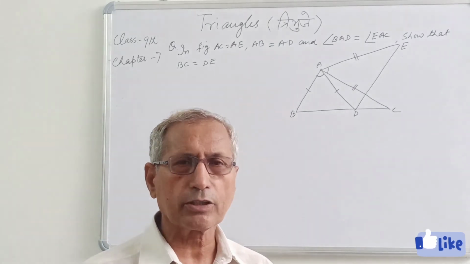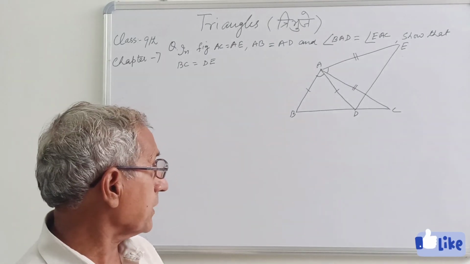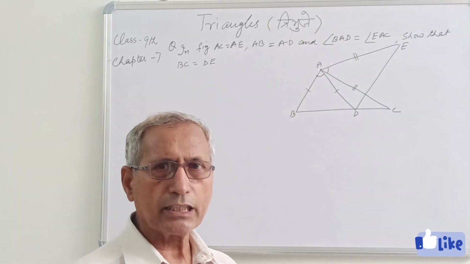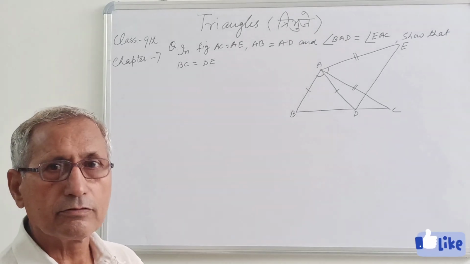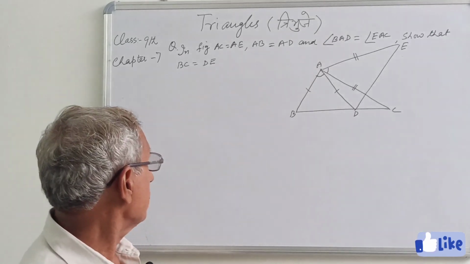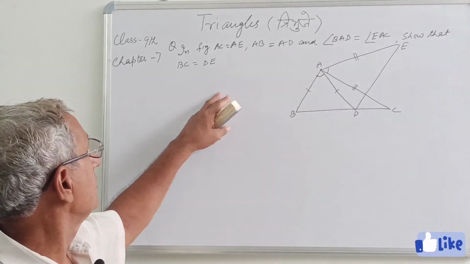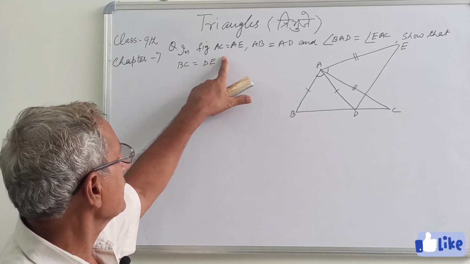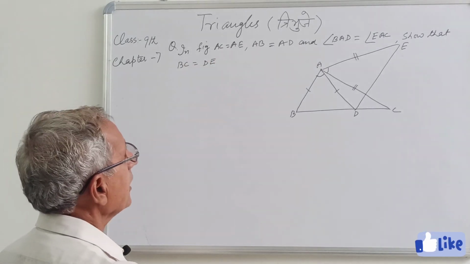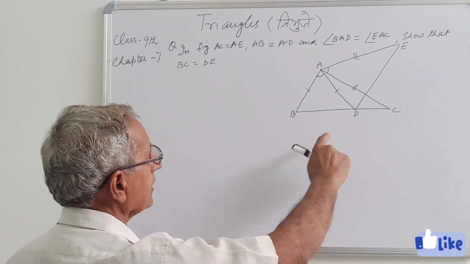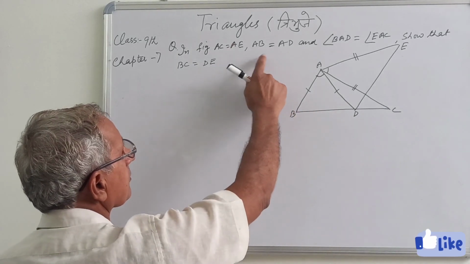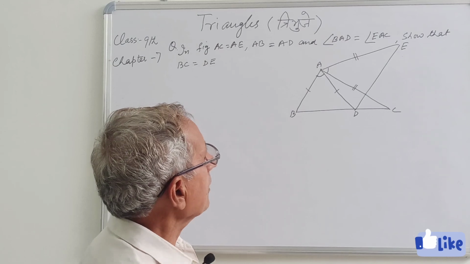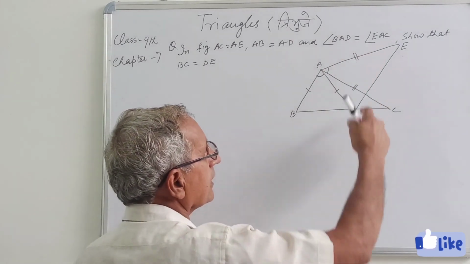Previously I have uploaded one video on this topic. Today I have another video for you on other questions. The first question I have written on the board. In figure, AC is equal to AE. This figure is made in front of you. AC is equal to AE, AB is equal to AD, and angle BAD is equal to angle EAC.